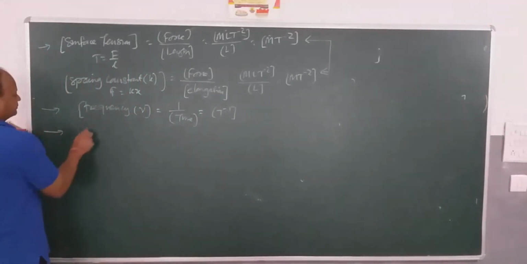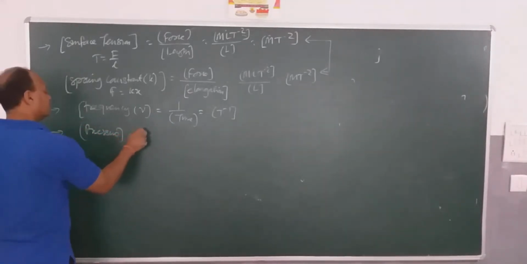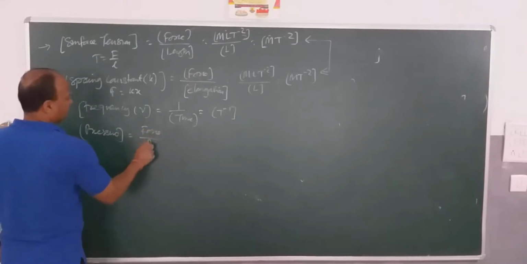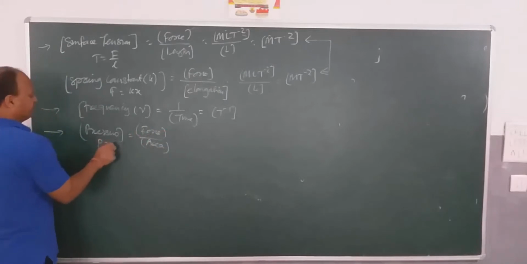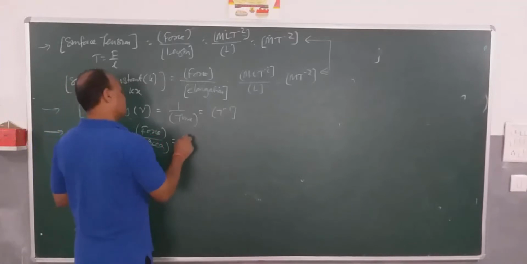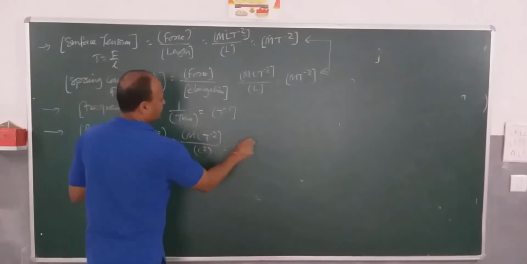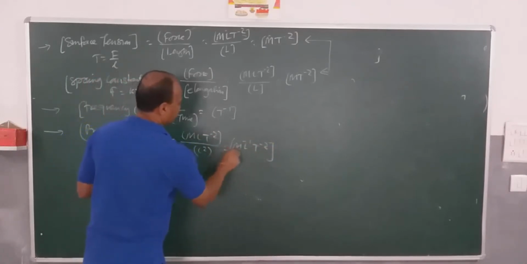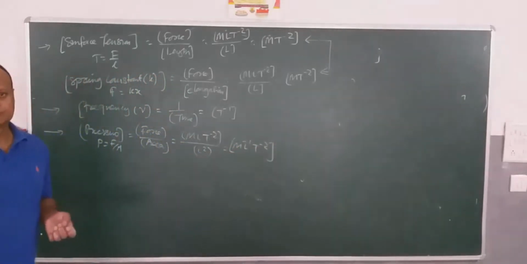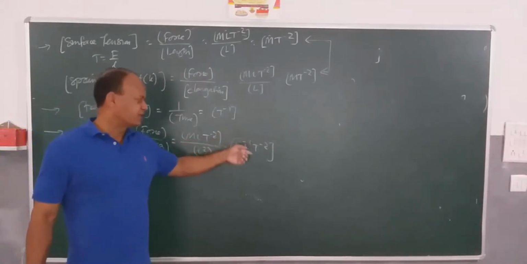Pressure, as you know, pressure is force by area. Very easy to write. Formula is P is equal to F by A. Force we already know. Force is M L T to the power minus 2. Area is L square, so it becomes M L to the power minus 1 T to the power minus 2. Very easy. Pressure is M L to the power minus 1 T to the power minus 2.